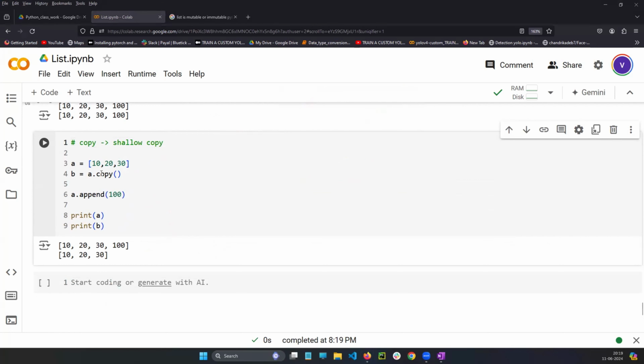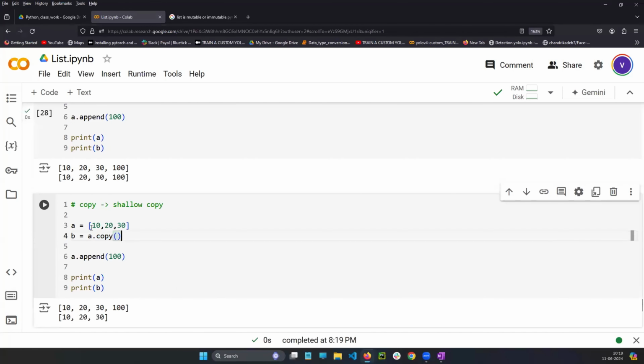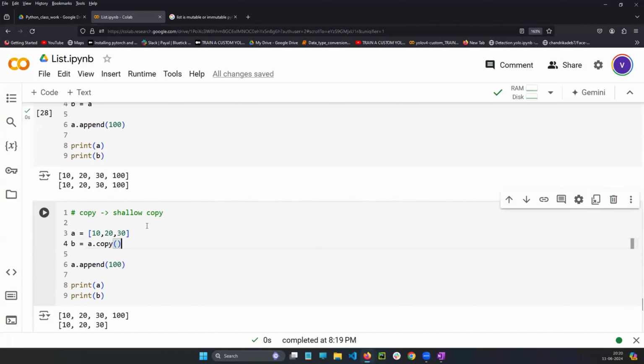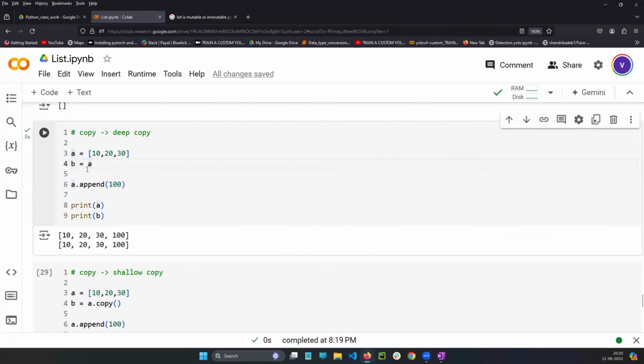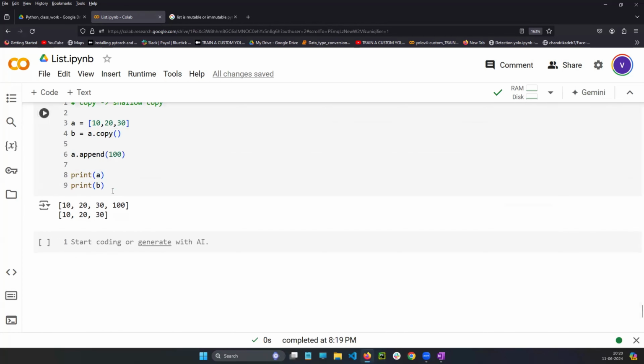So the reason we use the copy function is that it takes the data in one variable and gives it to another variable without any relation. It helps to cut the relation between the variables. If you do it directly, any change you make here will affect the other one also.